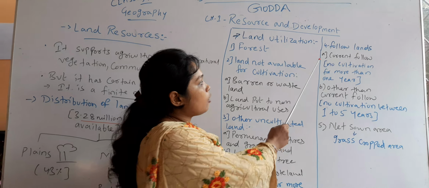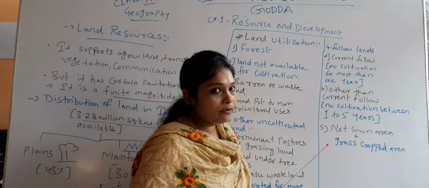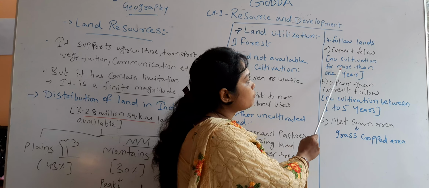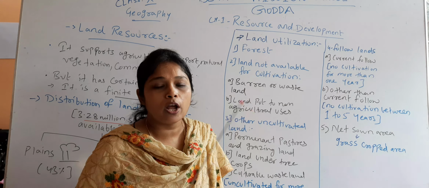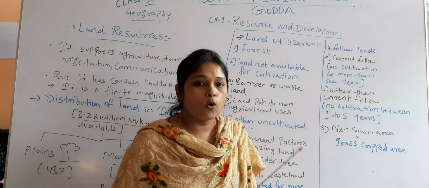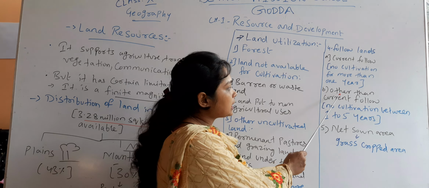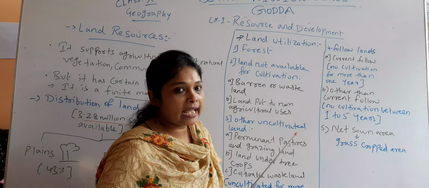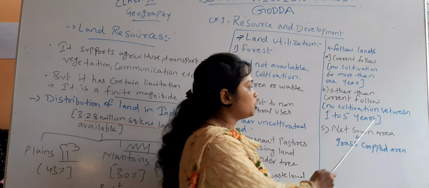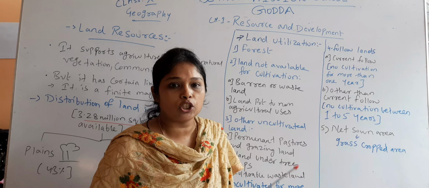Now fallow lands also have two categories. First one is current fallow. Current fallow means no cultivation for more than 1 year. That means the land has not been cultivated for more than 1 year. Second one is other than current fallow. Other than current fallow means the land has no cultivation between 1 to 5 years.